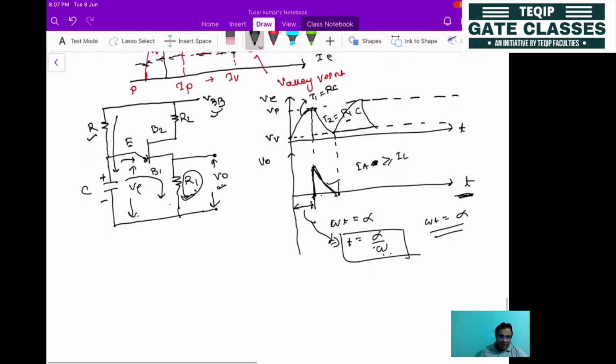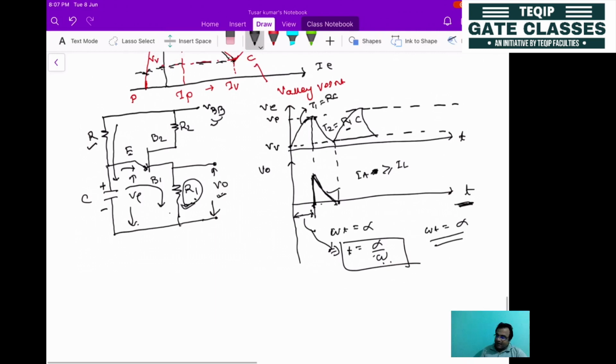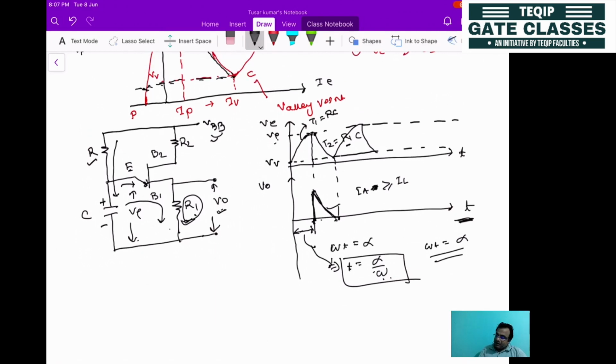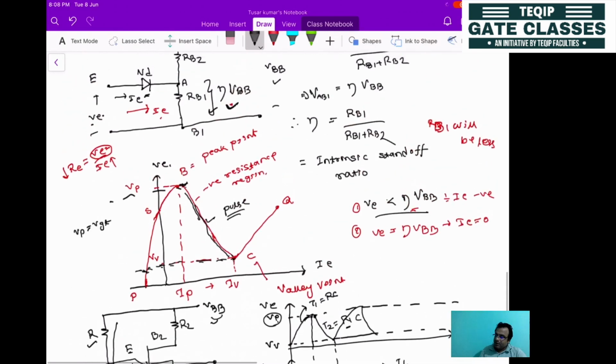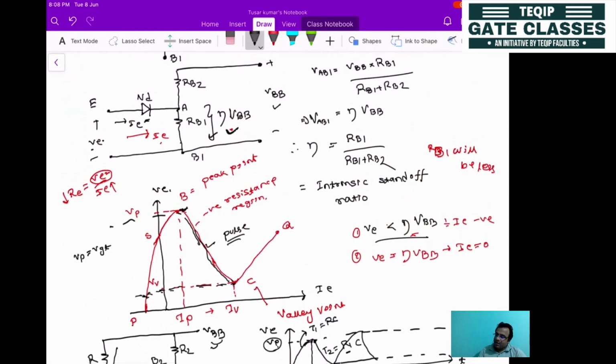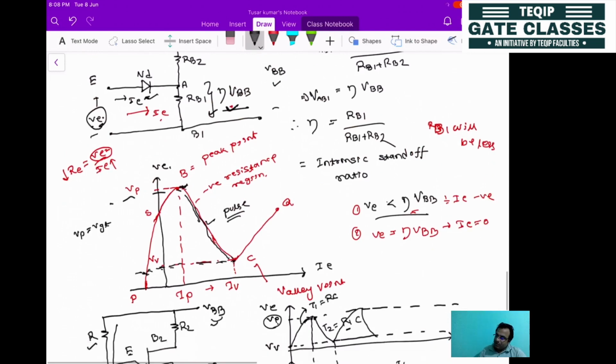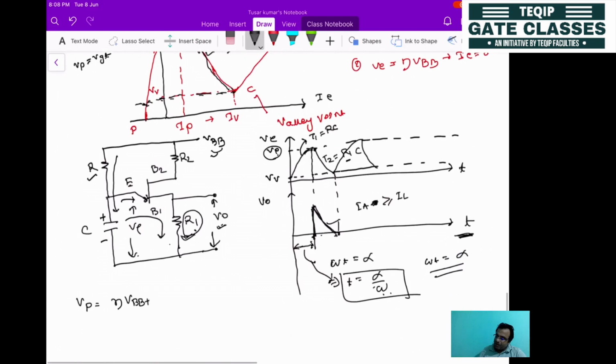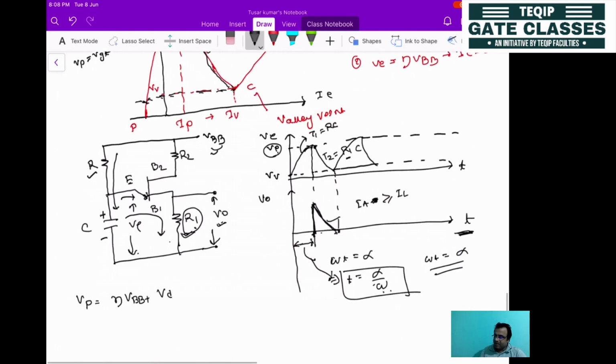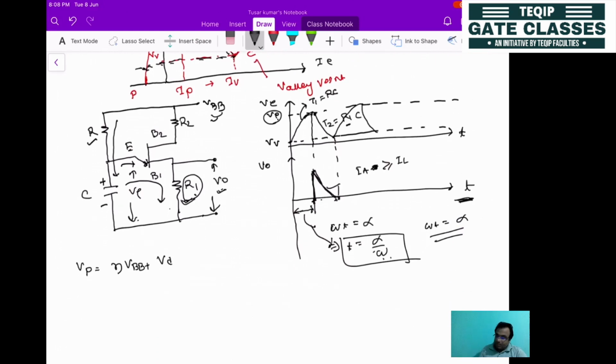Now if you want to design, let's find out this value. What is the value of Vp? Vp is equal to the intrinsic standoff point voltage, that is eta into VBB. If you look at this VI characteristic, what was the peak value of VE? This drop plus this drop, so you can write here eta VBB plus VD, that is the diode voltage, that is the maximum voltage.